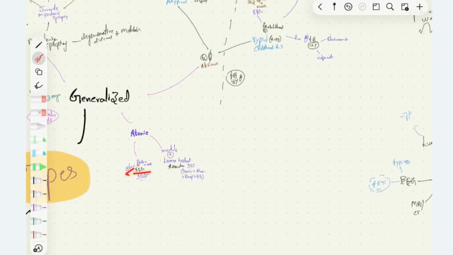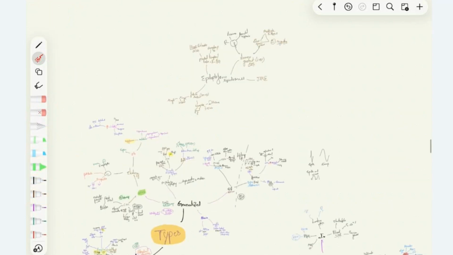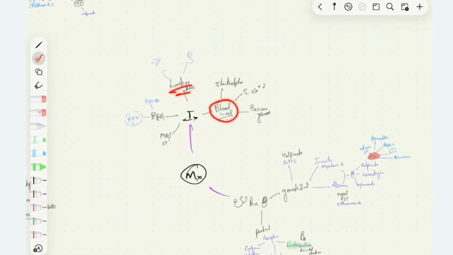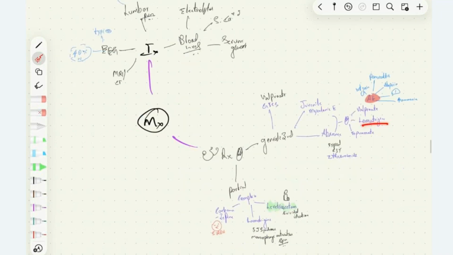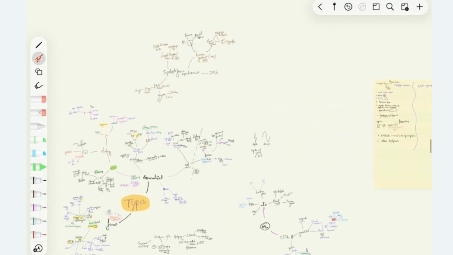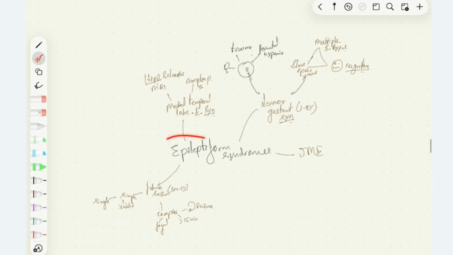Investigation: we perform blood investigation, lumbar puncture, EEG, and MRI. The treatment we give most commonly is valproate in all the conditions. It's the drug of choice. Alternatively, we can give lamotrigine and topiramate. During pregnancy, we can give levetiracetam or lamotrigine. Carbamazepine is the drug of choice in complex partial seizure. Some epileptiform syndromes are juvenile myoclonic epilepsy, Lennox-Gastaut syndrome, medial temporal lobe epilepsy syndrome, and febrile seizures.